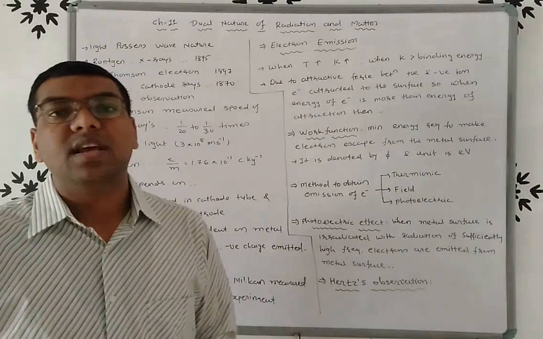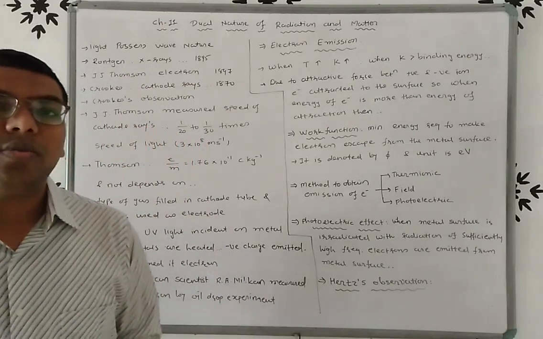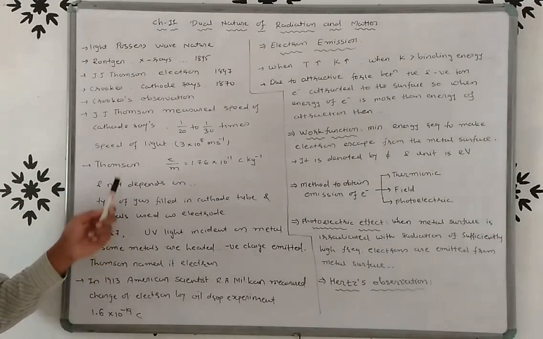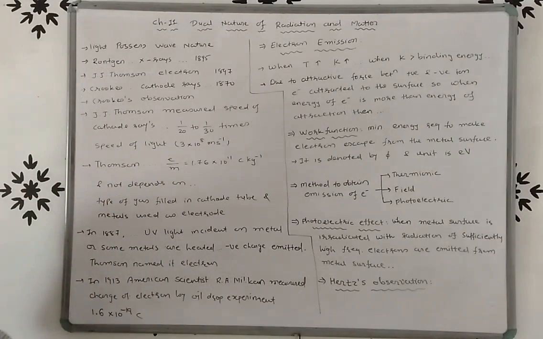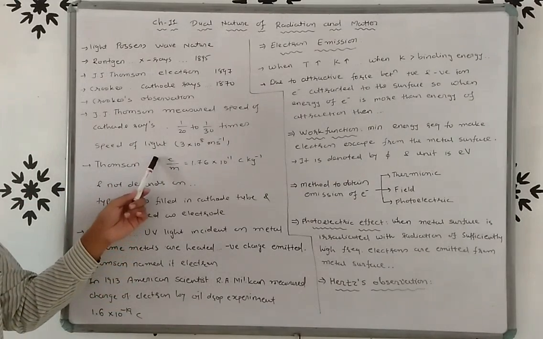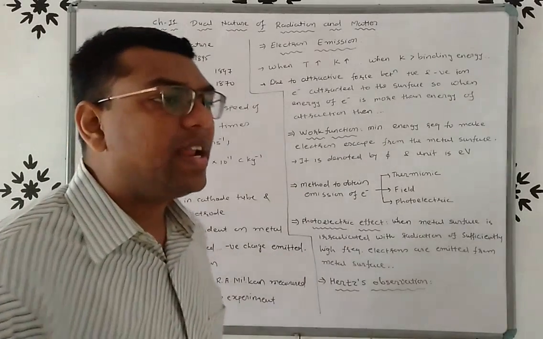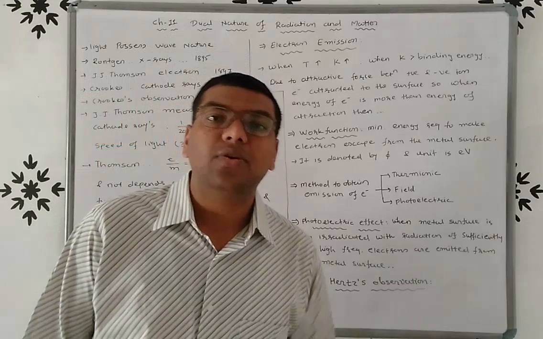Also, he found the ratio of the charge of the electron to the mass of the electron. Thomson found the ratio e/m equal to 1.76 × 10^11 coulomb per kilogram.